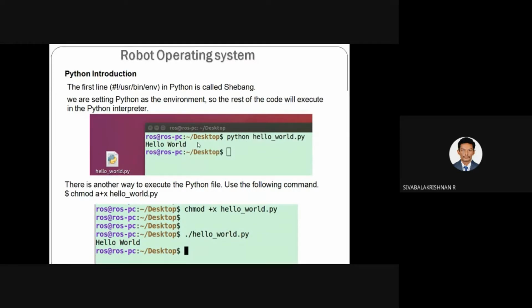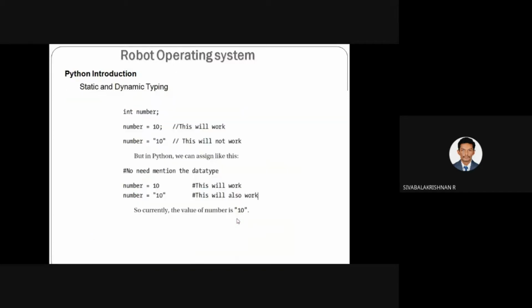There is another way of executing the file. The first way is the command for executing the Python file. In Robot Operating System, another way of executing a Python file is chmod +x hello_world.py. Once we execute this command, the corresponding file is changed to an executable file, and then using a certain command in ROS, you can run that file. Use rosrun, followed by the package name, and then specify the file name of your Python file. Using that you can run your code.